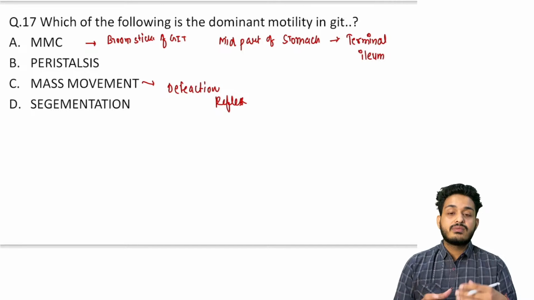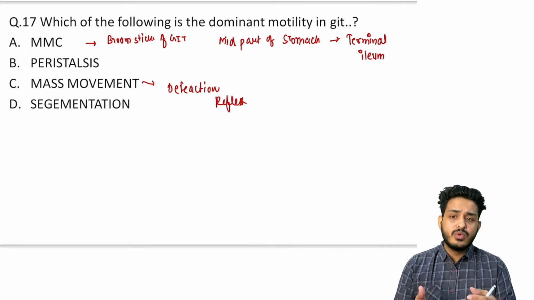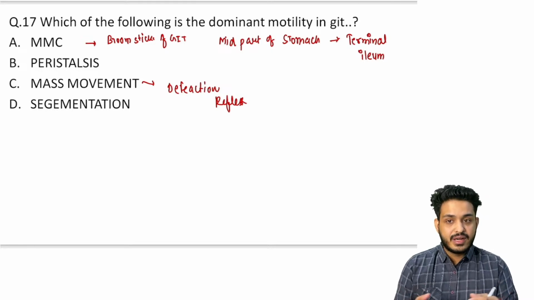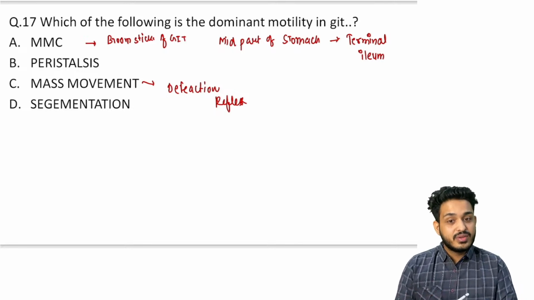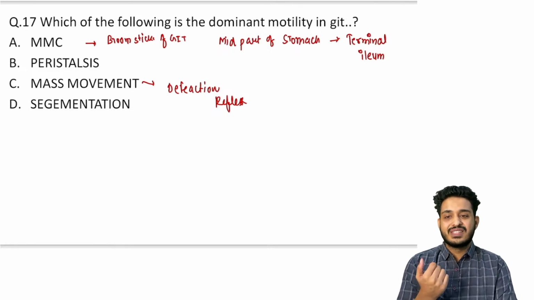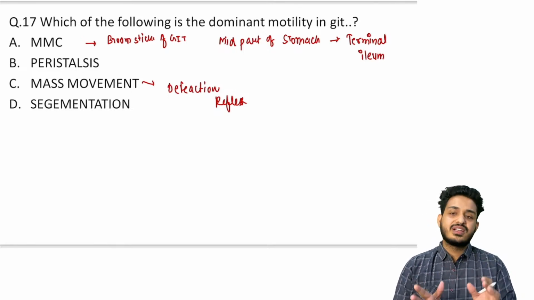In children, you are finding that this mass movement will be more, but in adults, you will get used to it. You will develop the habit, right? In children, there will be duodenal or gastrocolic reflex. As soon as the mother is feeding the baby, the baby will go for the defecation, right? This is the problem the babies are having. This is going to be your mass movement, sir.